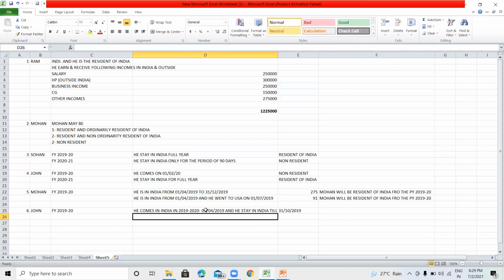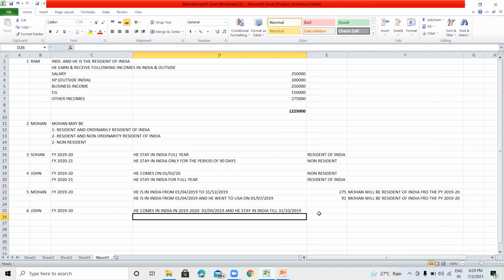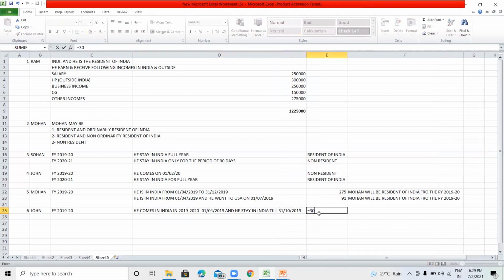He stays in India till 31st October 2019, means he is in India for the period of April, May, June, July, August, September and October. 214 days means he stayed in India.